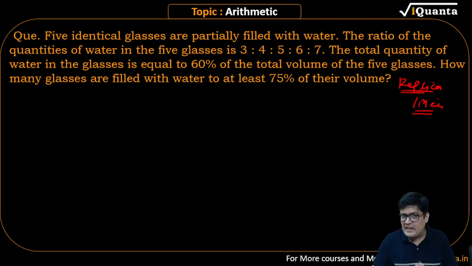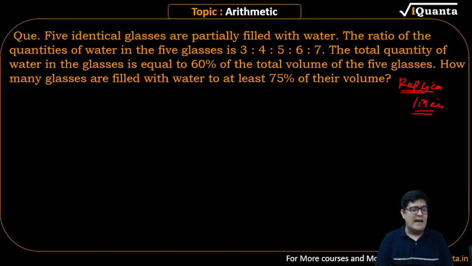Five identical glasses are partially filled with water. The ratio of quantities of water in 5 glasses is 3:4:5:6:7. The quantity of water in the glasses is equal to 60% of total volume of the 5 glasses.